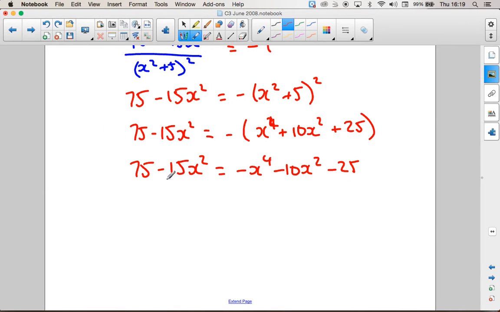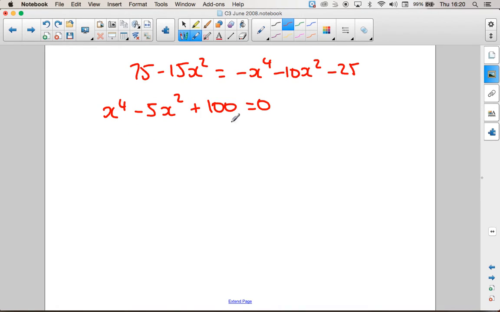So if I move everything over to the left now, that's x to the 4. If I add 10x squared onto here, that's going to become minus 5x squared. And if I add 25 onto here, that's going to become positive 100. So if we try to solve this, does it have any solutions?